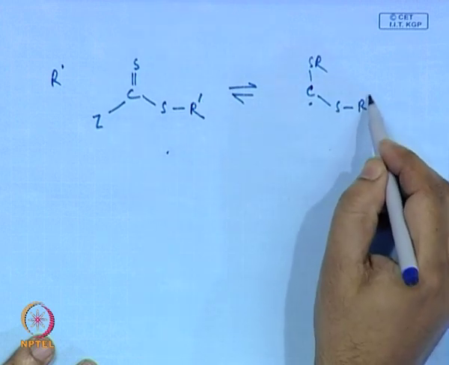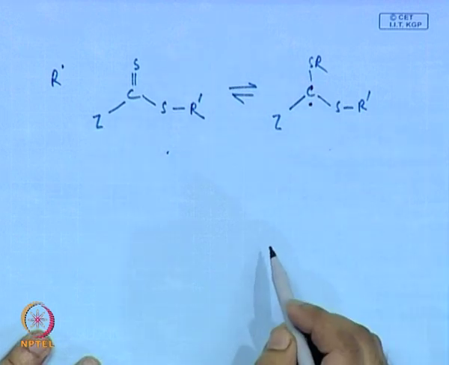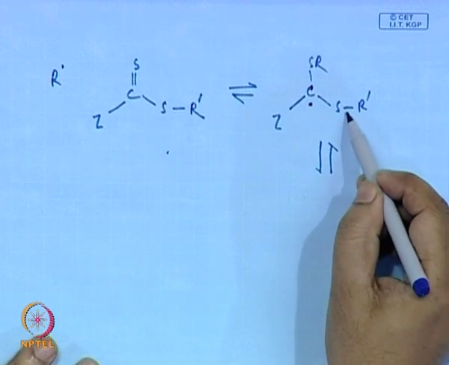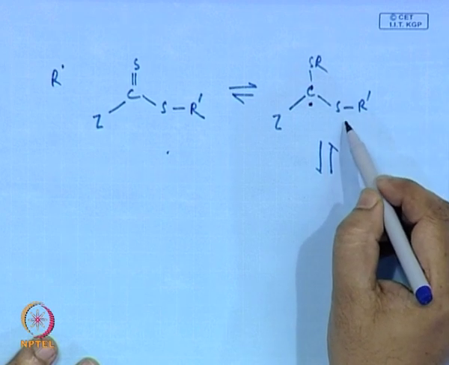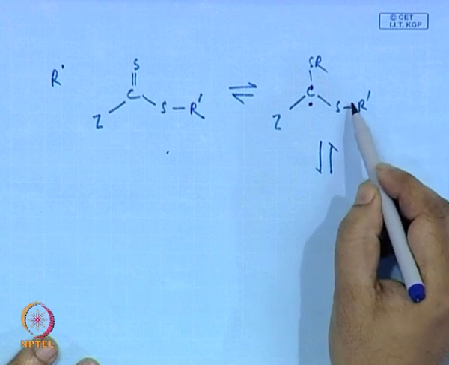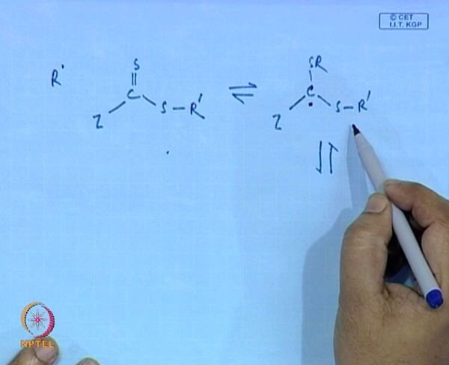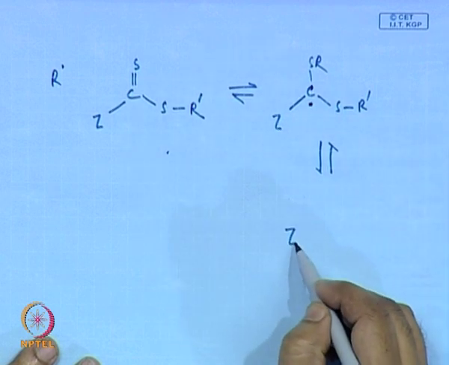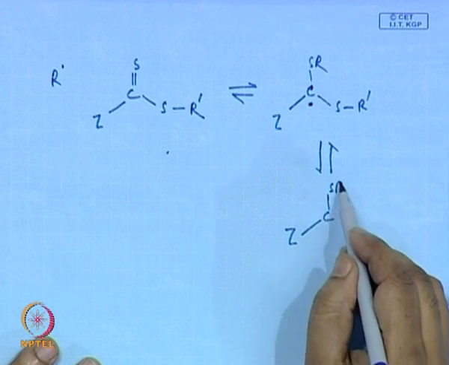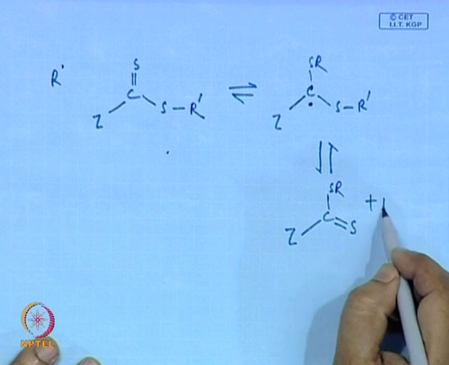To differentiate, make it R star, this radical. Now, if this bond you have chosen in such a way, in this case a thio bond, that this can again reversibly fragment by a homolytic cleavage, then this is formed.